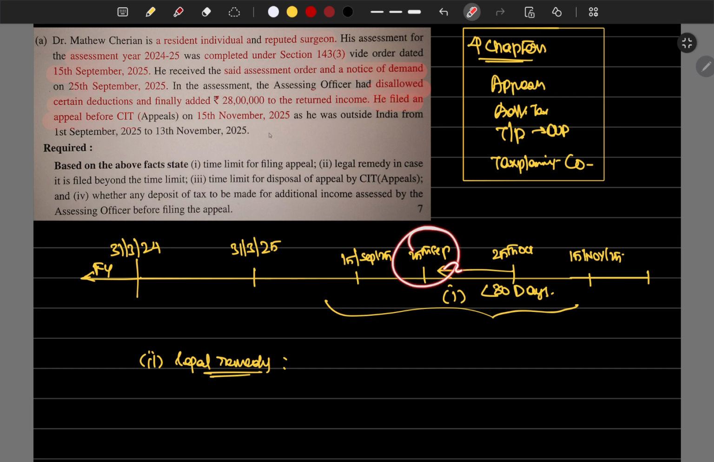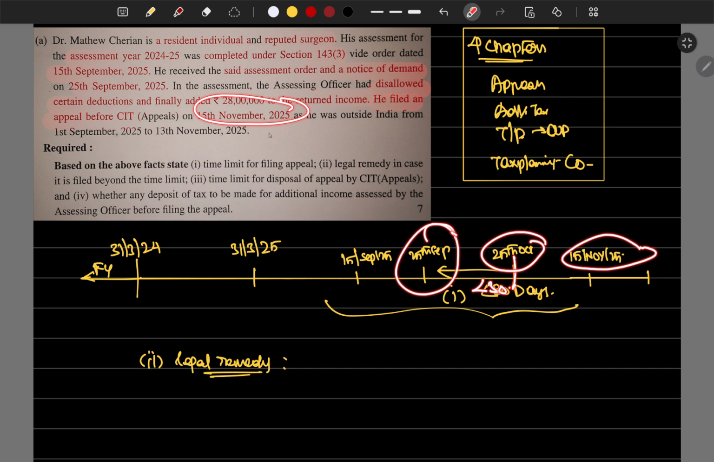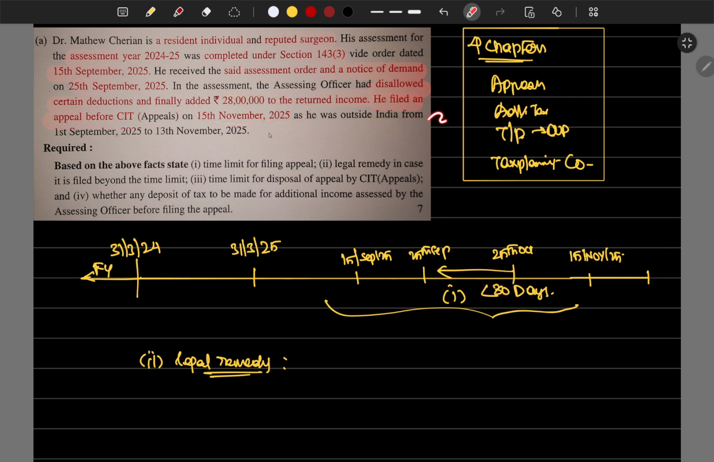Okay, this is the assessment order receipt date. Within 30 days we have to file an appeal, which is 25th October, but we filed the appeal on 15th November 2025. Since he was outside for the period of 1st September to 13th November, he has sufficient grounds, sufficient reasons for the delay in filing the appeal with JCIT appeal.